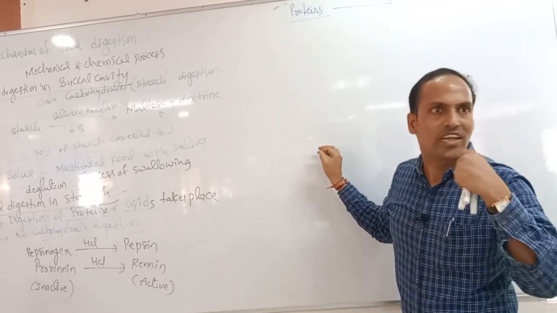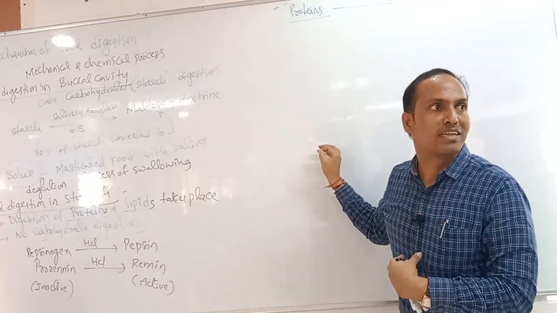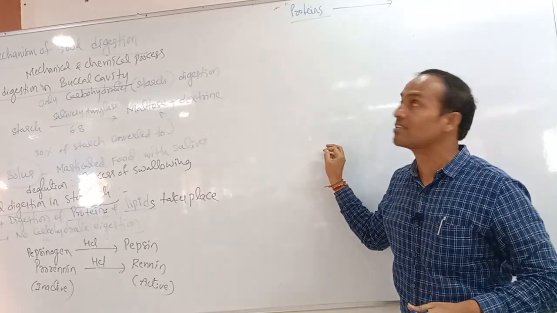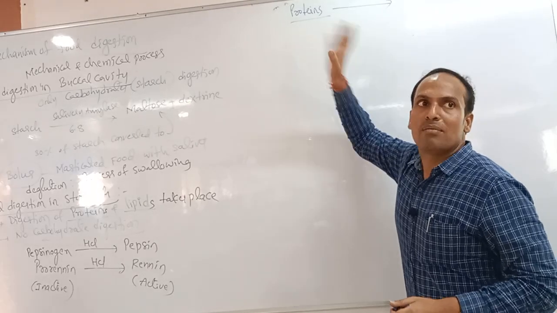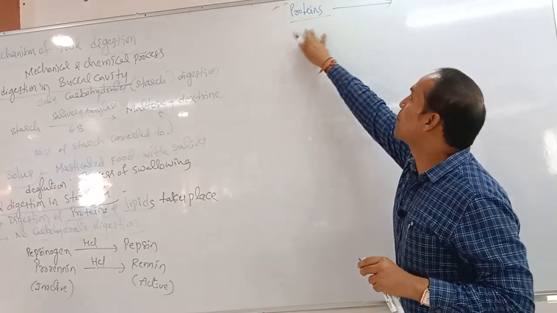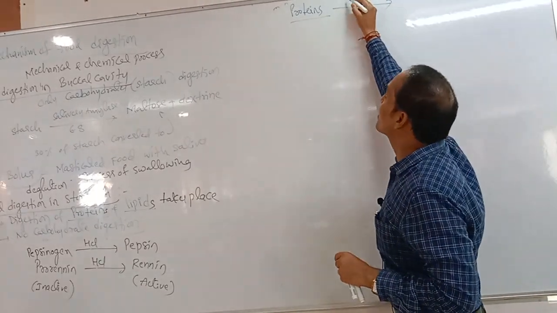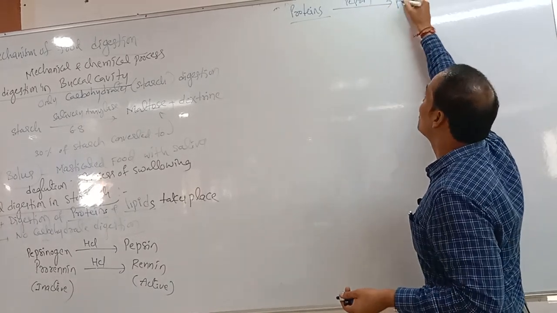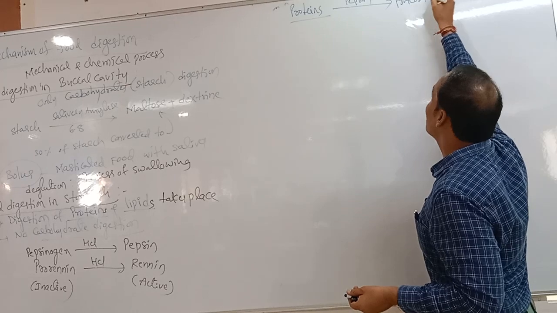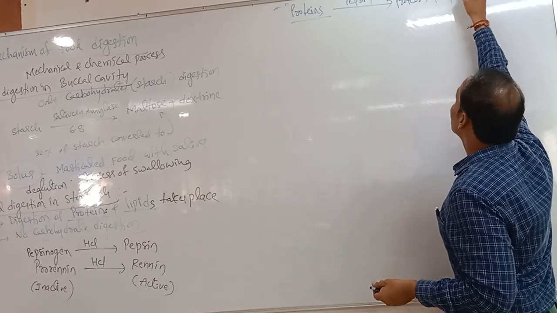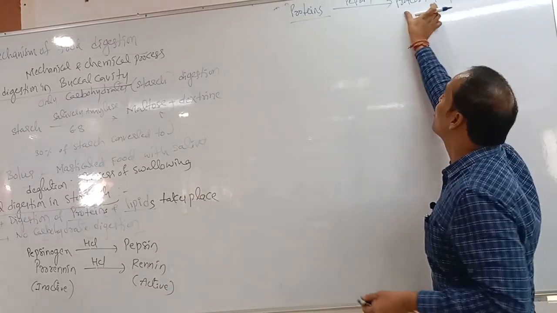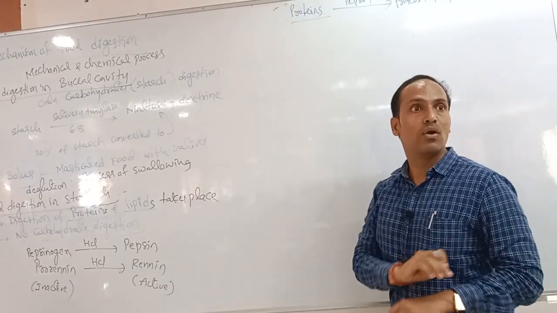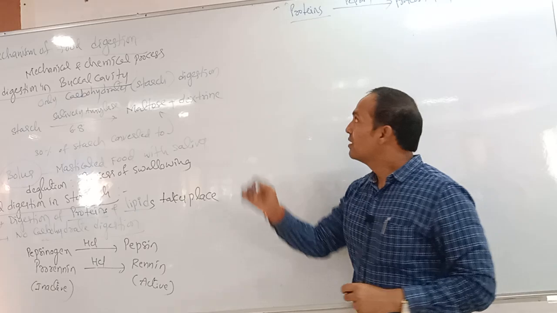Protein digestion does not take place in our oral cavity, it only occurs in the stomach. After the stomach, it also takes place in the intestine. So in the stomach, what type of digestion? Mainly proteins. Which enzyme will work? Pepsin will work, and it will convert proteins into proteoses and peptones. Sometimes they can give the equation, or they can give fill in the blanks. That's why you should learn equations also. Don't leave out the equation.